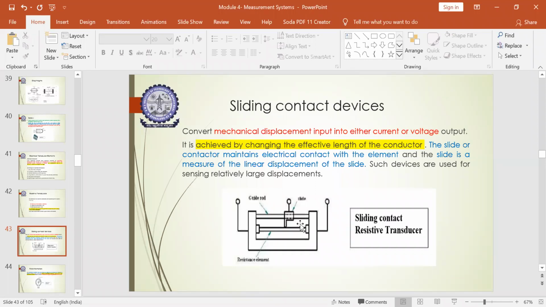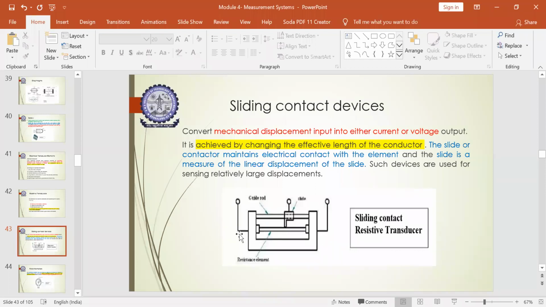So this slide will move on this resistance element or the conductor. The movement of this slide will deliver you the linear displacement measurement. One will be the input and the other one will be the output end.